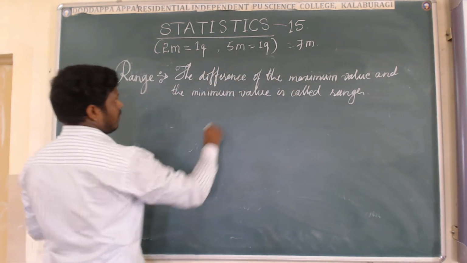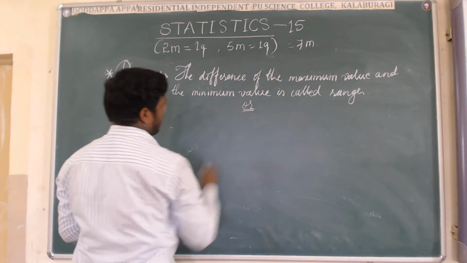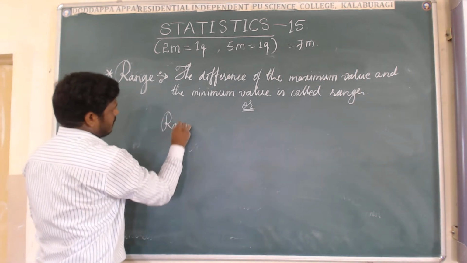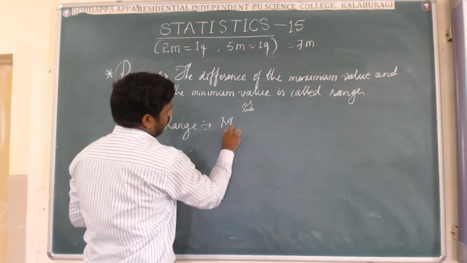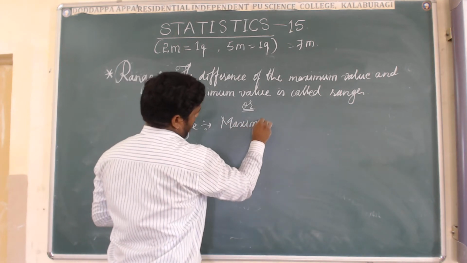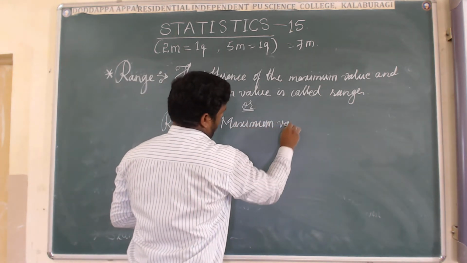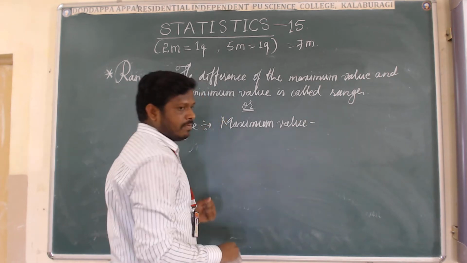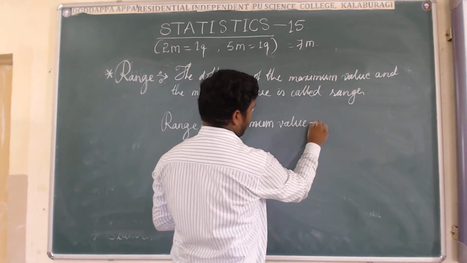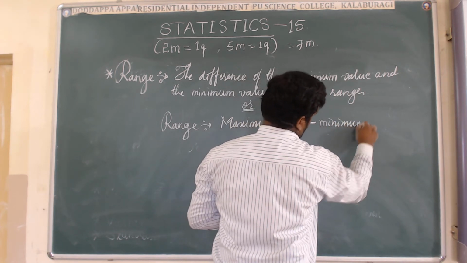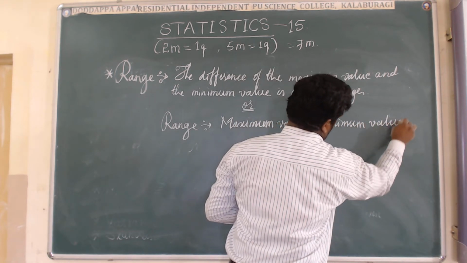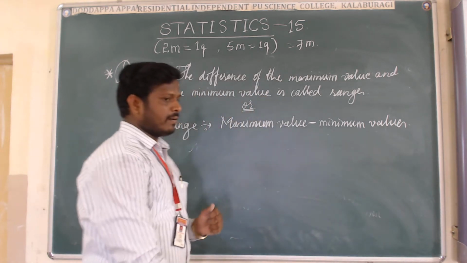If you want a shortcut, you can also write how to find the range: maximum value from the given data, maximum value minus minimum value. In this way also we can find it.